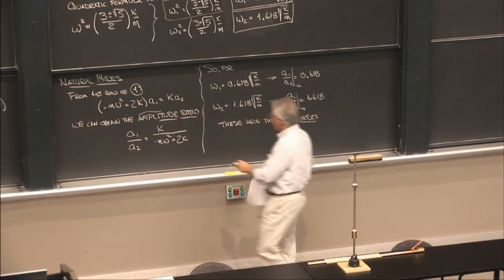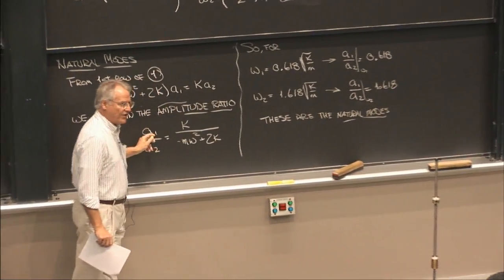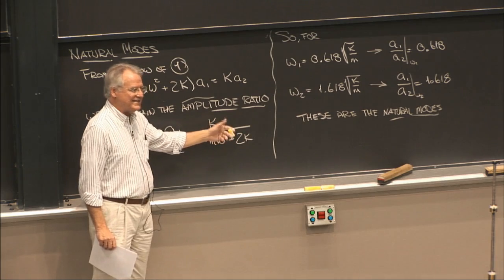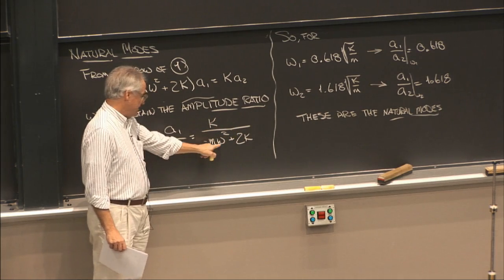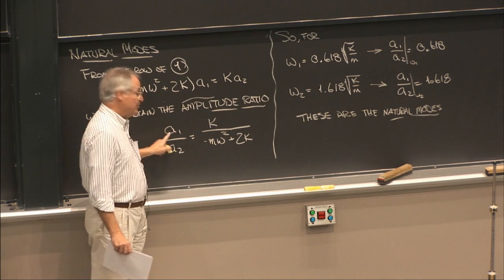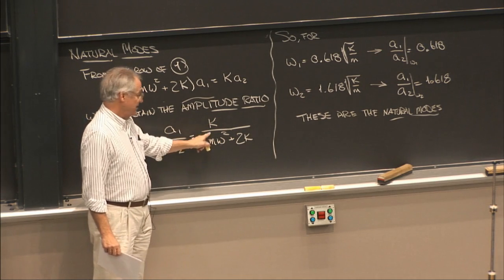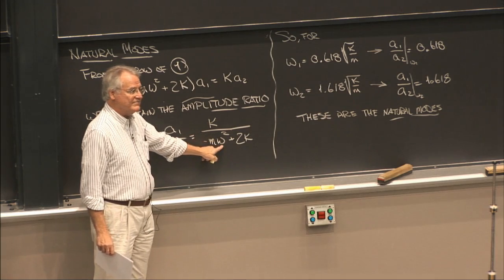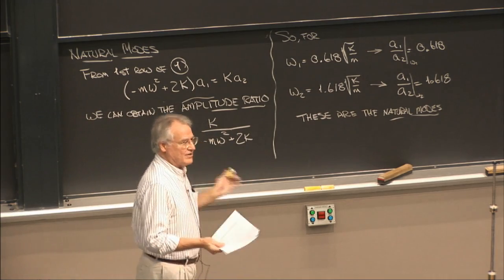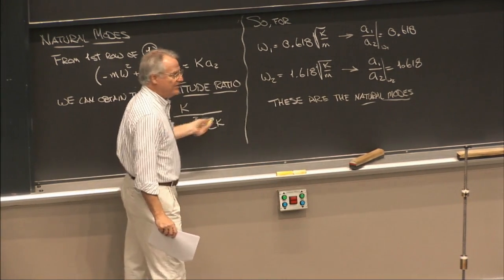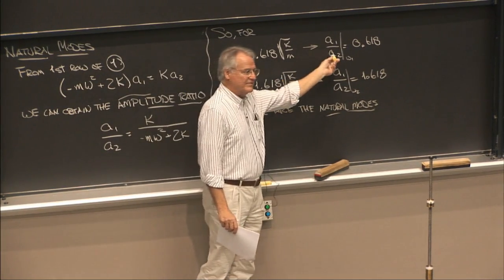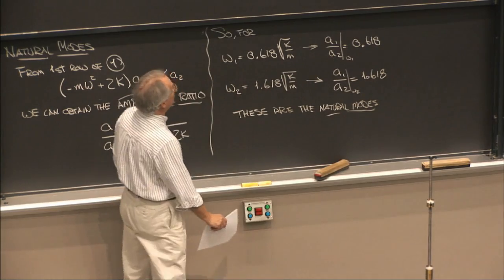You see this amplitude ratio, you saw how we got that. The right-hand side has system parameters, K's and M's and stuff like that. But this is the ringer, omega. This amplitude ratio is expressed in part in terms of omega. There's no ambiguity as to K's and M's, but what omega? Well, when we plug in this one, you get this answer. When you plug in this one, you get this answer.